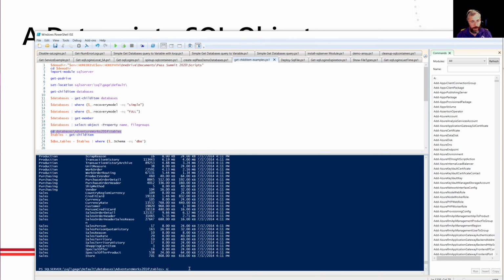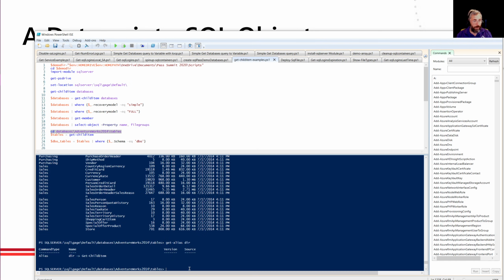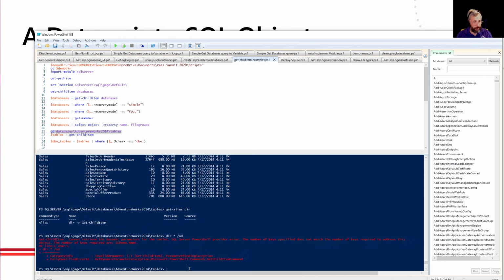So if I say get alias, and I just type dir, it tells me basically dir is an alias for get child item. So for your Windows folks there, you don't have to type out get child item every single time. You just type dir. But it is not quite the same thing. I can't do an order by date, for example, because that's command syntax.